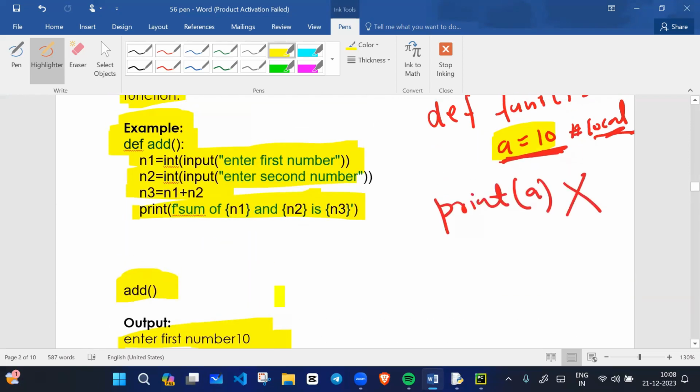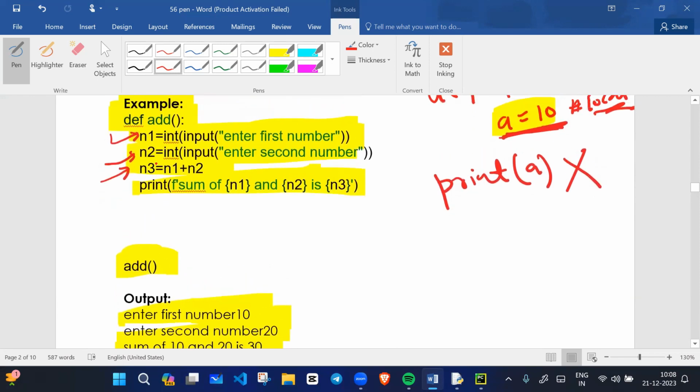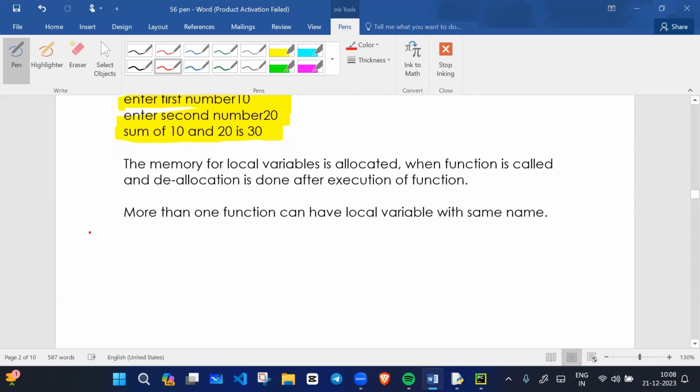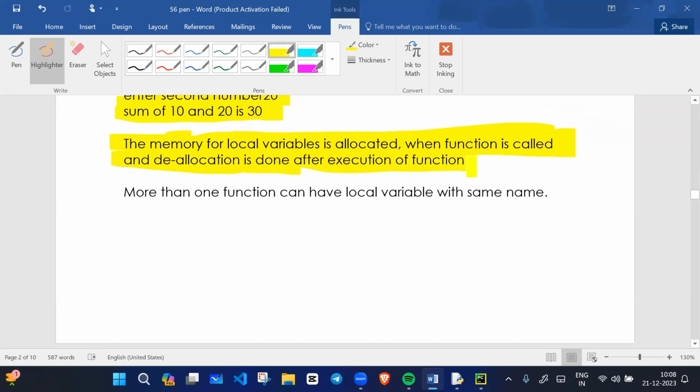Here n1 is a local variable, n2 is a local variable, and n3 is also a local variable. We can use n1, n2, n3 inside the function only, but we cannot use them outside the function. The memory for local variables is allocated when the function is called. When the function is called, memory for the local variable is created, and it is deallocated after execution of the function. When function execution is done, the memory is deleted.